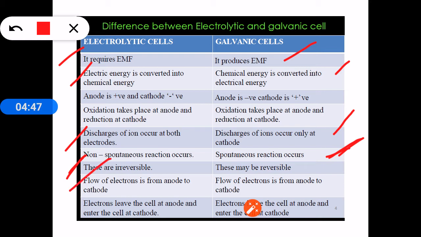Electrolytic cell processes are irreversible, whereas galvanic cell processes are reversible. We have taken zinc nitrate and copper nitrate solution, and because of the chemical change taking place in the electrochemical cell, electricity is generated. In the reverse process, if we supply electricity, the decomposed zinc nitrate and copper nitrate will return to their original or initial state. So the forward process can take place, and exactly the reverse process can also take place by supplying EMF. The process can be reversed, so we call it a reversible process.